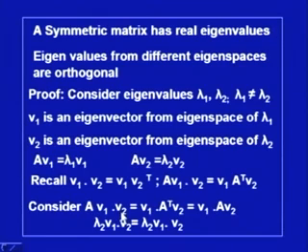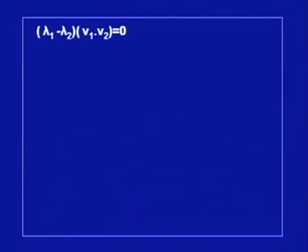We start with AV1 dot V2, and this is equal to V1 dot A transpose V2, from this property, and since the matrix is given to be symmetric, A transpose is equal to A, so we can write down this is equal to V1 dot AV2. Now, I am using this in the first expression. A V1 dot V2 is lambda 2 V1 dot V2, and from here we can rewrite that equation as lambda 1 minus lambda 2 multiplied by V1 dot V2 is equal to 0.